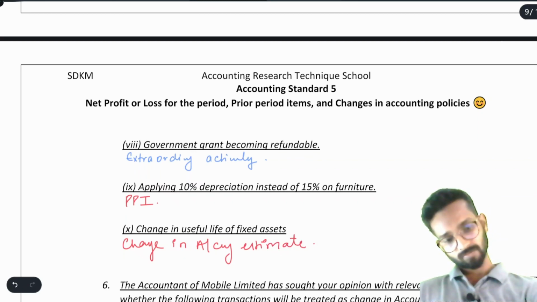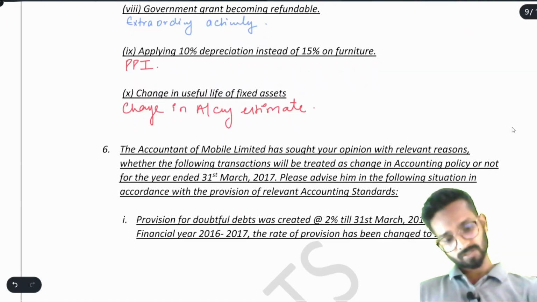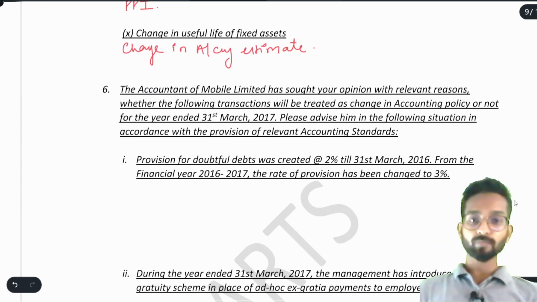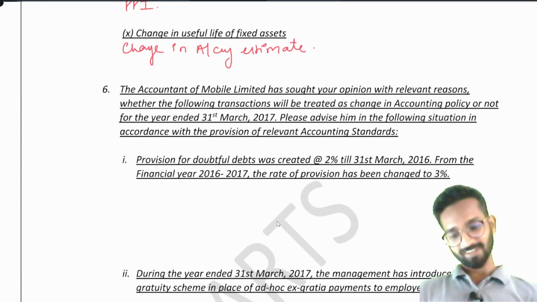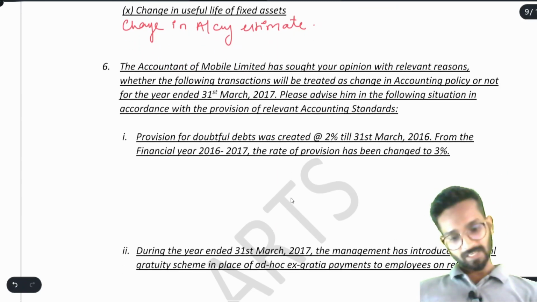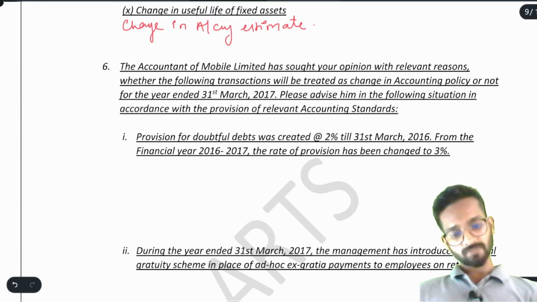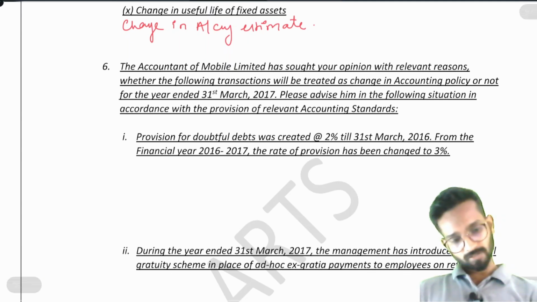Now point number 6, question number 6 we have here. The accountant of Mobile Limited has sought your opinion. Why your opinion? Because you are a chartered accountant. Now, with relevant reason, whether the following transaction will be treated as change in accounting policy or not for the year 31st March 17. Please advise him in accordance with the provision of relevant accounting standard. You will say, sir, we are born to give advice only.